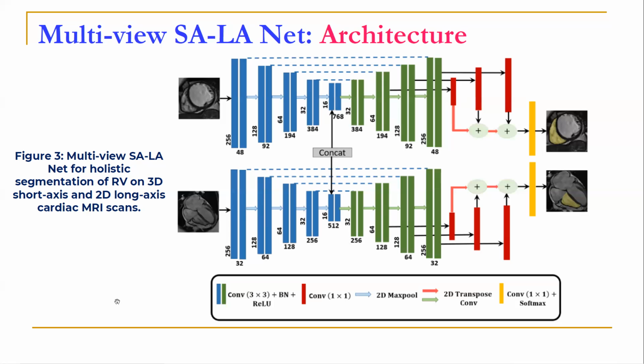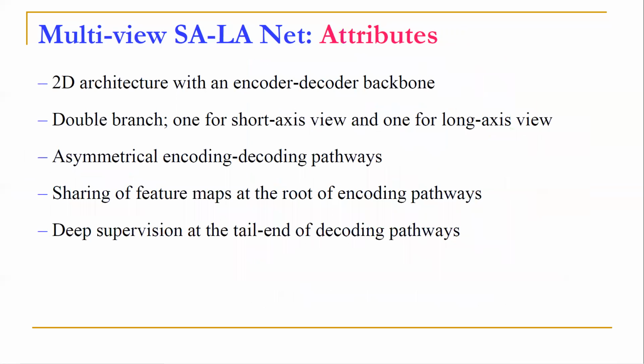The two pathways communicate at the root of the encoding pathway and exchange an extremely rich set of synergistic features learned from short axis and long axis views. We also add deep supervision on the last three layers of the decoding pathway to improve upon gradient propagation and feature learning. In this slide, I have summarized the attributes that I just went over on the previous slide.